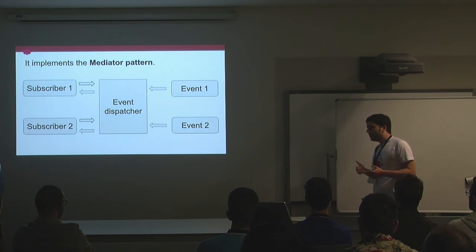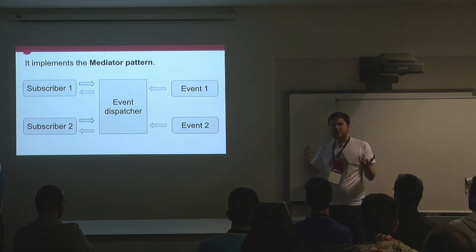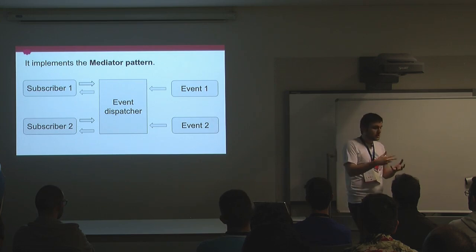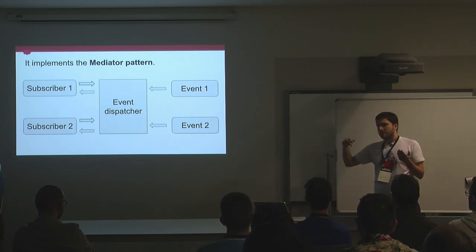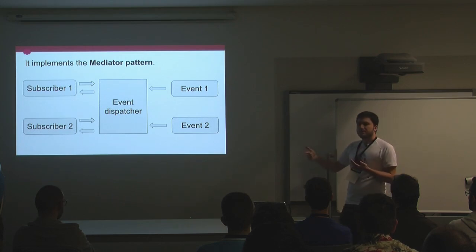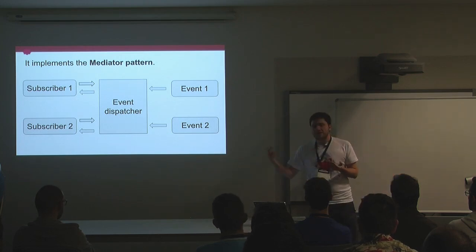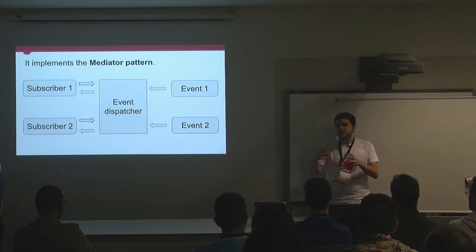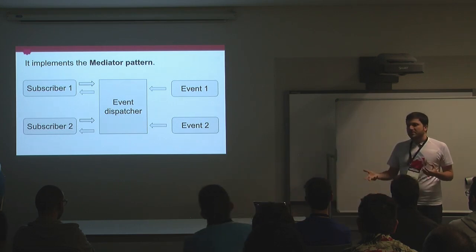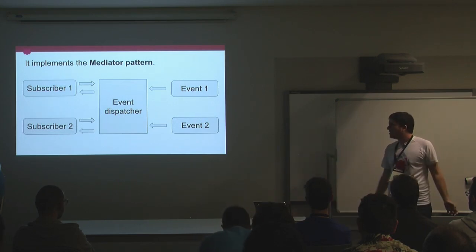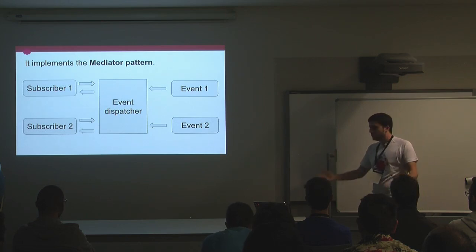So with the mediator pattern, basically you have colleagues and you have mediators. And colleagues are essentially all the classes of your system. And when a class wants to communicate with another, they don't do it directly. What they do instead is they rely on a mediator, an intermediary that manages the communication. And you can create intermediaries for the whole set of classes or for a small subset of classes, whatever you may need.